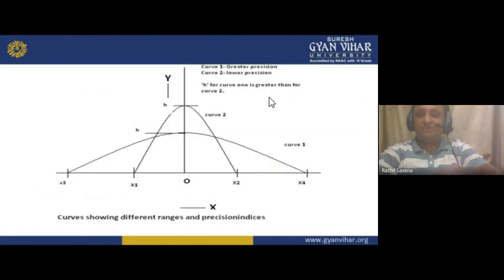Means x3 x4 has the higher dispersion, and here we have the smaller dispersion. This is the dispersion from the mean, and the mean is the center value. For example, if we have 1.8, then 1.8 will be the central value. I hope you understand. Understand or not? Tell me. Okay, now move forward.